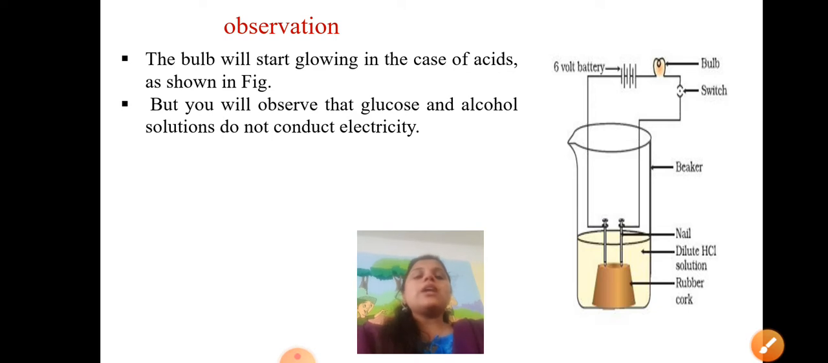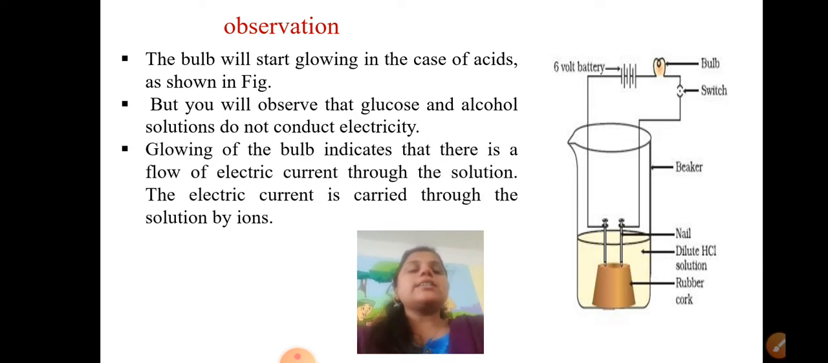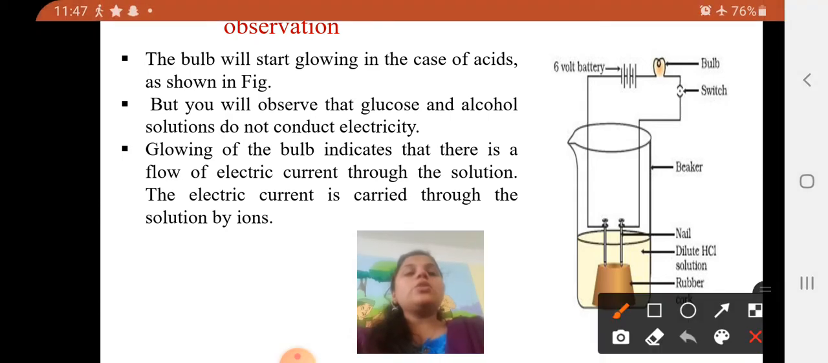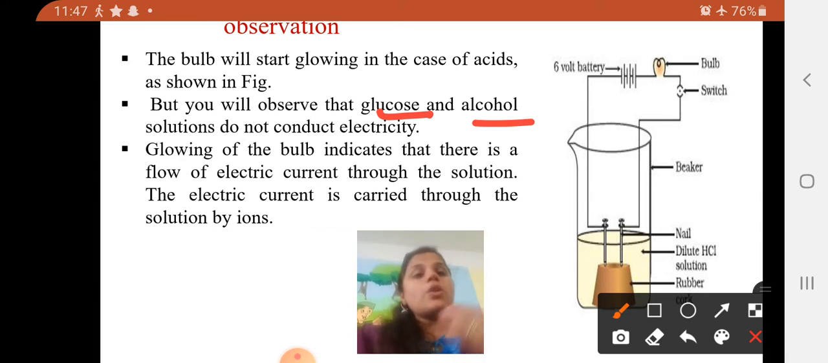But you will observe that glucose and alcohol solutions do not conduct electricity. So when you repeat this experiment with glucose and alcohol, your bulb will not glow. What is the meaning of this? They are not good conductors of electricity, whereas acid is a good conductor of electricity. So what is the meaning of the glowing? It shows that electric current is passing through the solution.